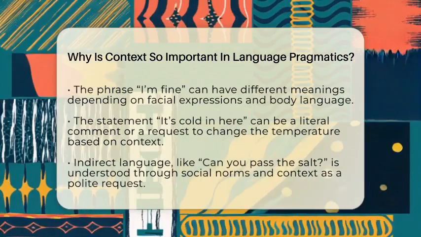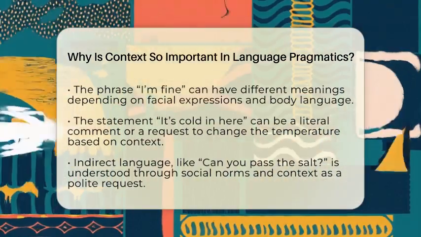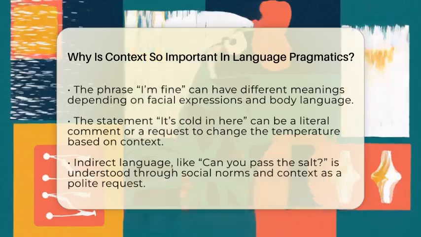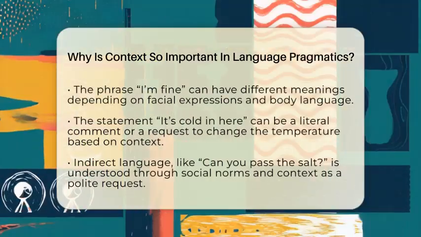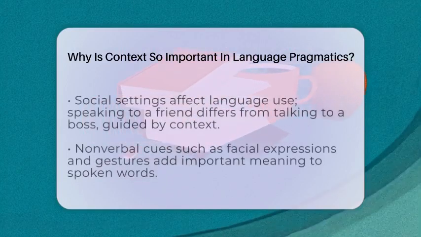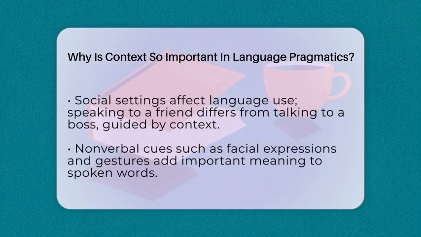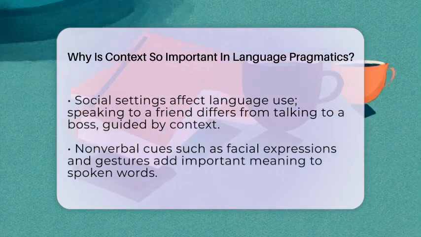Context also helps us understand indirect language. When someone says, "Can you pass the salt?" at dinner, they're not asking if you are able to pass the salt. They're politely requesting you to do so. The social setting and common manners tell us that it's a request, not a question about ability.